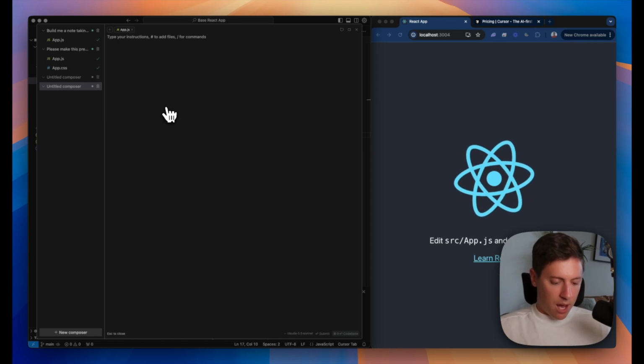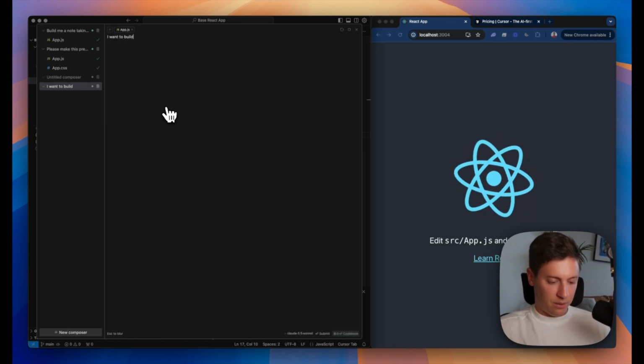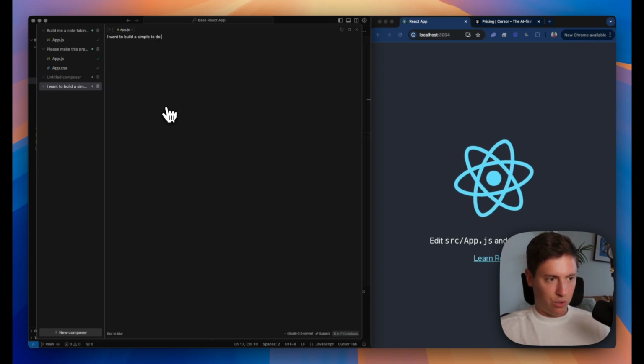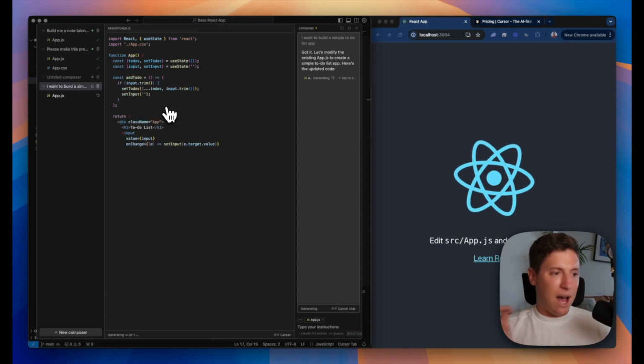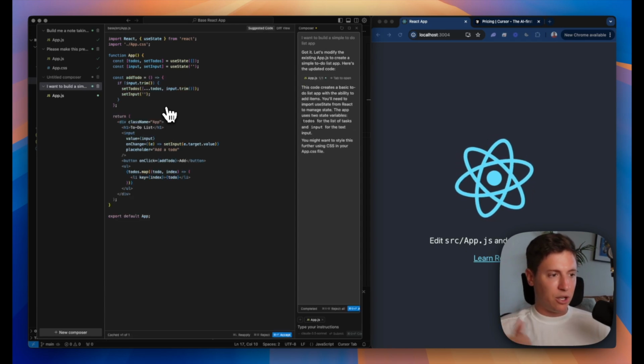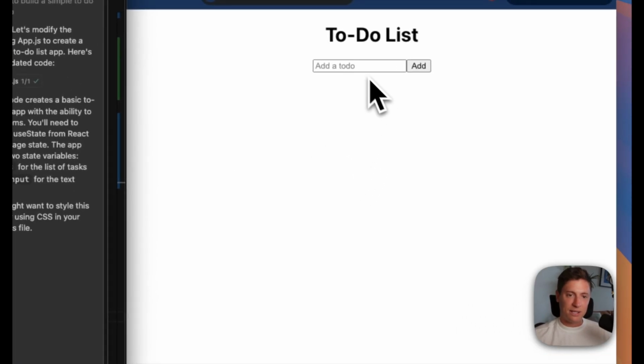So we'll start off with the most basic prompt we can do. I want to build a simple to-do list app. One sentence. I didn't even hit period. I hit enter. Here we go. It's building the code for us. It's building the files. We hit accept in the bottom right here. Okay, we got a very basic to-do list app on the right.